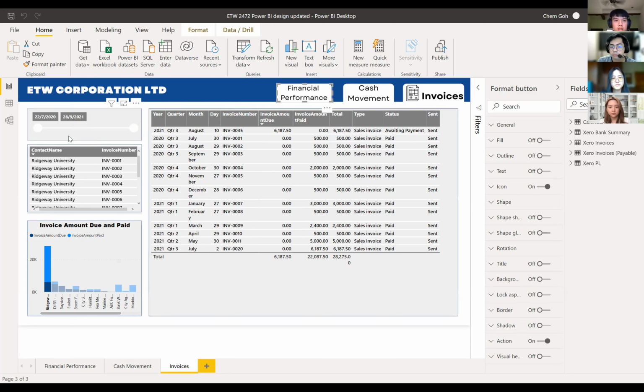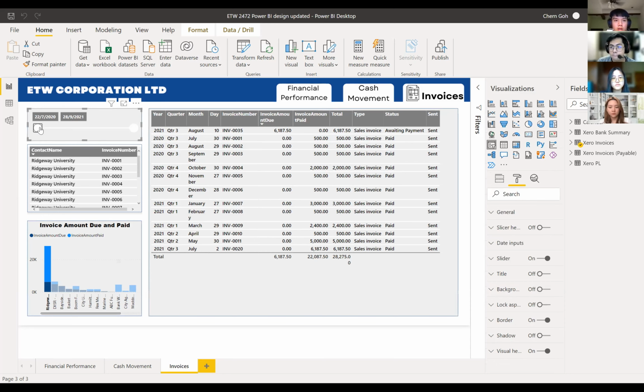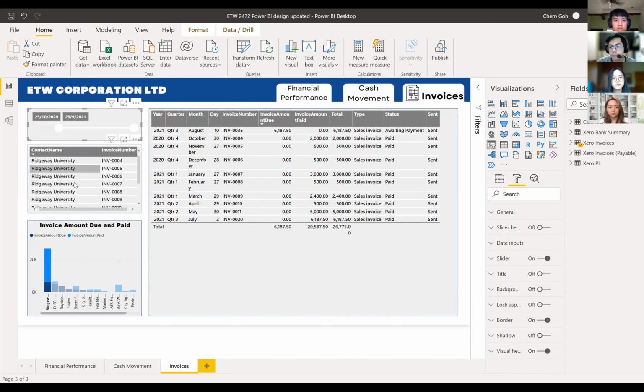As you can see in this date toggle here, this allows the company to toggle the date to see which date and which company they would like to view for their invoice status.